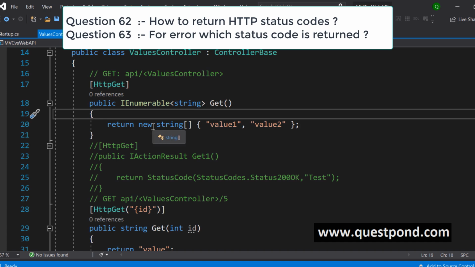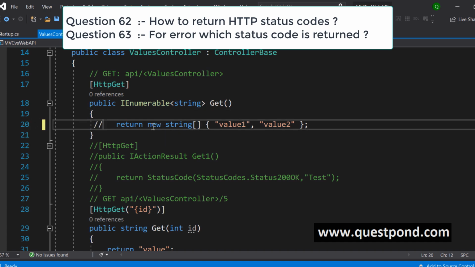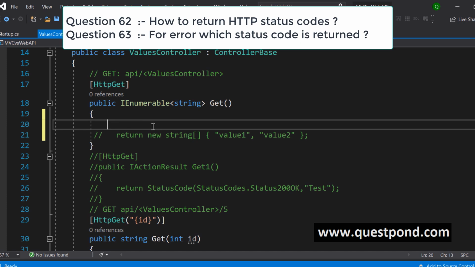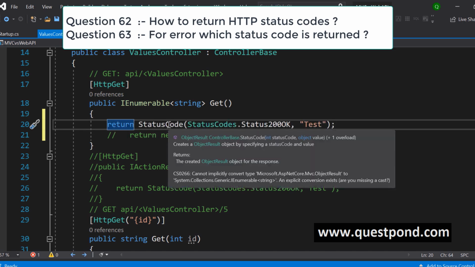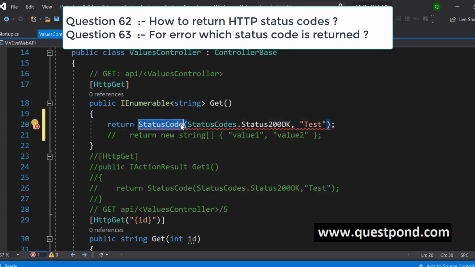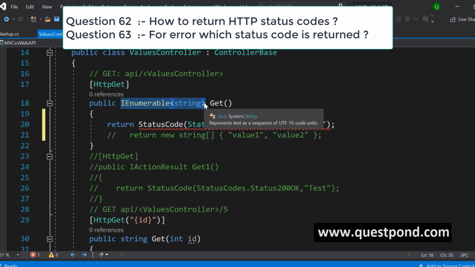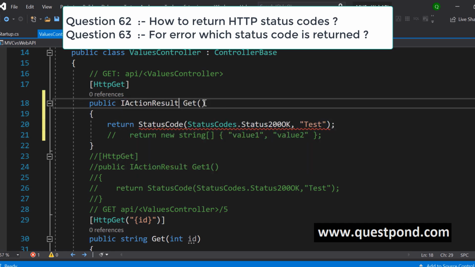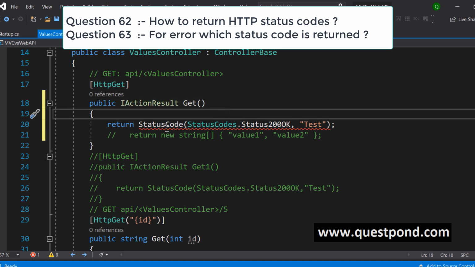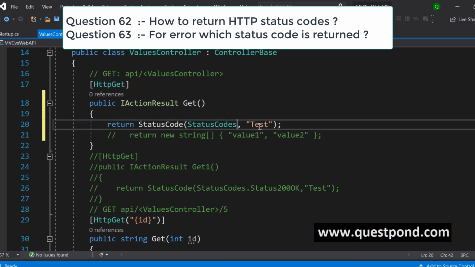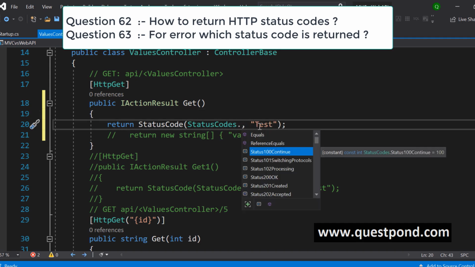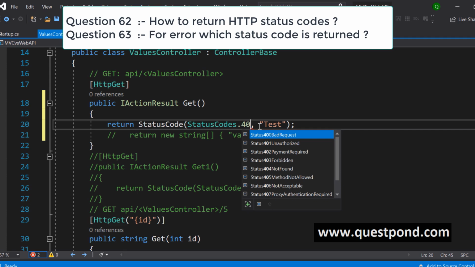How can you return status code and data through Web API? So to return status code and data through Web API, you can say return StatusCode. So you can see the syntax here, StatusCode. Now this has to be IActionResult. So you can see here now, this is return StatusCode. So this is status, this is an enum actually. So we can go and there are lots of other status codes, like 404 and so on.